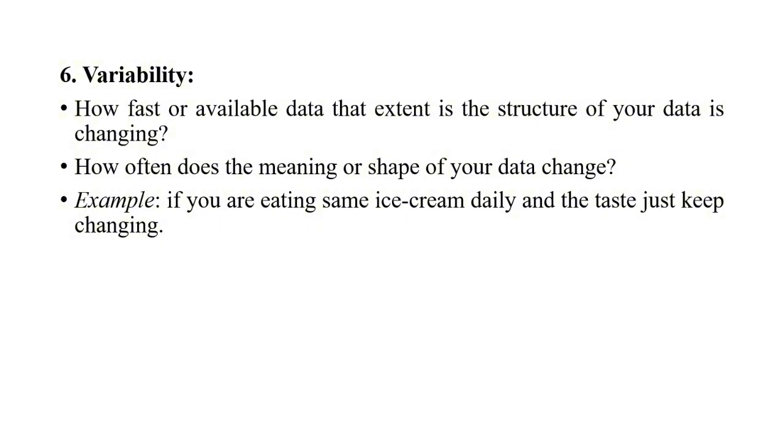So how often does the meaning or shape of your data change? For example, if you are eating the same ice cream daily, and the taste just keeps changing, that is called variability. So these are all the 6 V's that we have discussed today in big data. The first one is volume of the data, and second one is velocity. Third one is variety. Fourth one is veracity. Fifth one is value, and finally variability. So thank you.